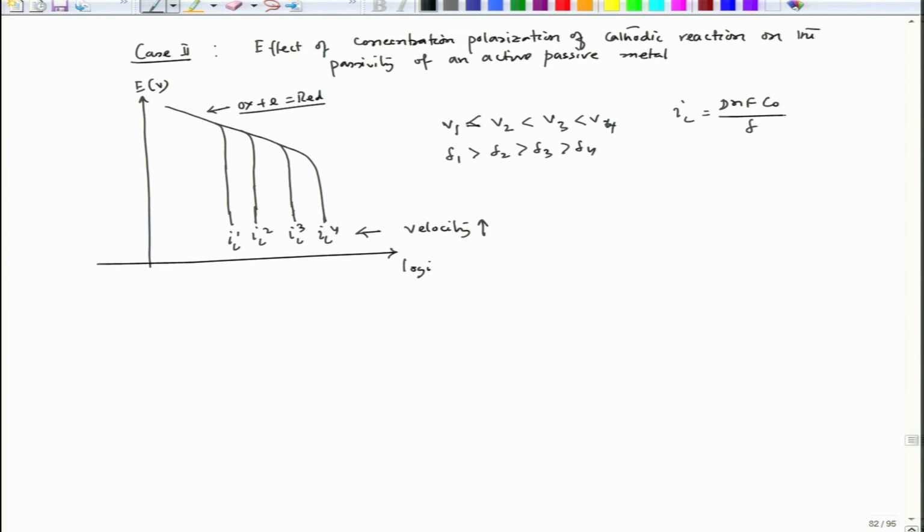This is the basic equation, and since we are considering e, which is 1 electron, so this will be 1, fine. Now this delta, which is the boundary layer, diffusive layer, decreases as we increase the velocity.